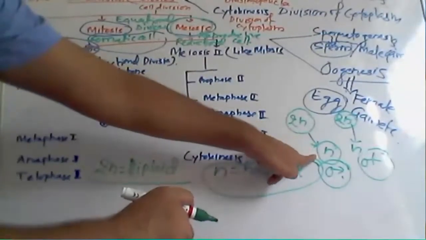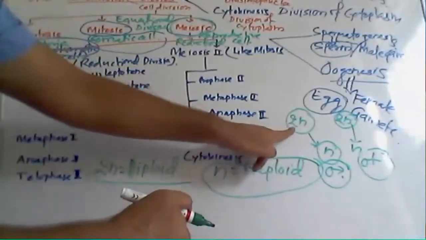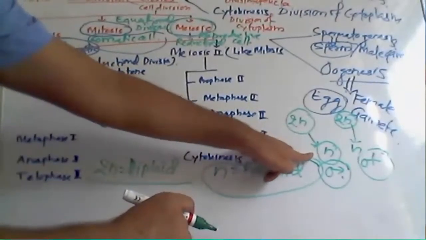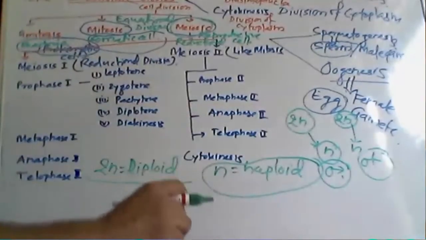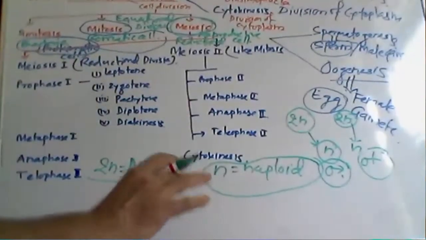2n is equal to double of n. That's why we say this is the reductional division. What is 2n? 2n is the number of chromosomes that is double in number.